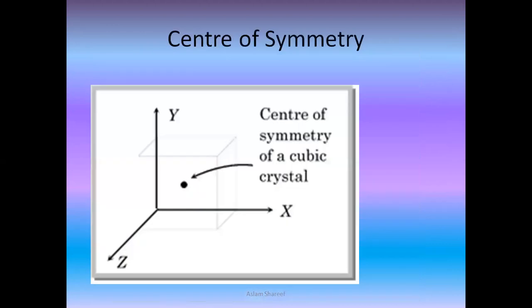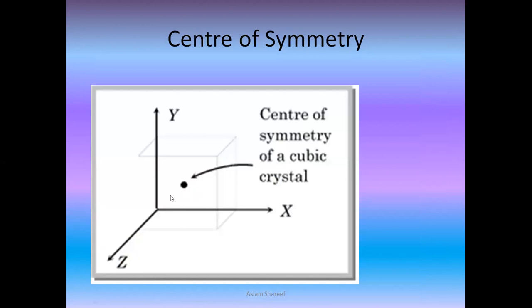That is center of symmetry. To understand more about center of symmetry, we will take the coordinate axes x, y, z direction, and we are drawing a cube by taking a crystal lattice point. As you can see in the diagram, with the cursor I'm showing, the point in the center. It is another imaginary point within the crystal, because we are considering this as a crystal structure.